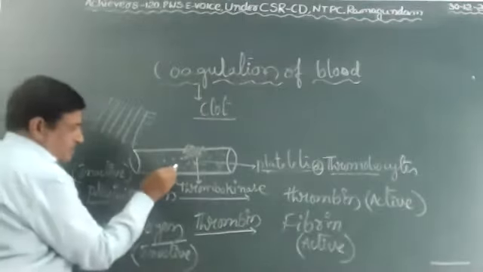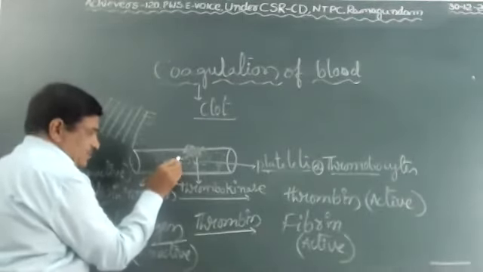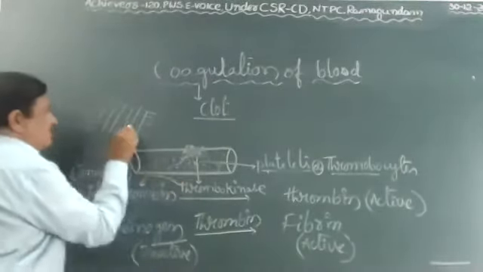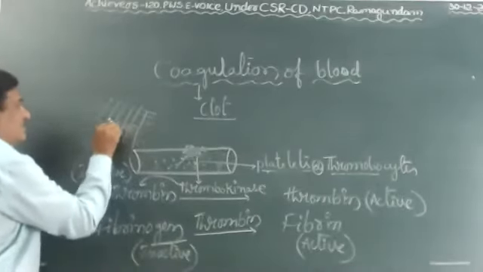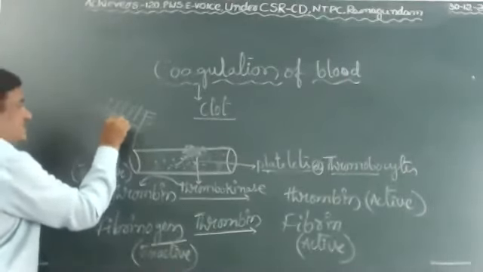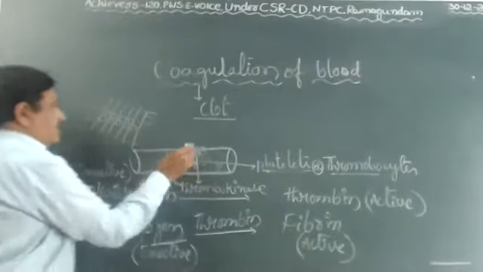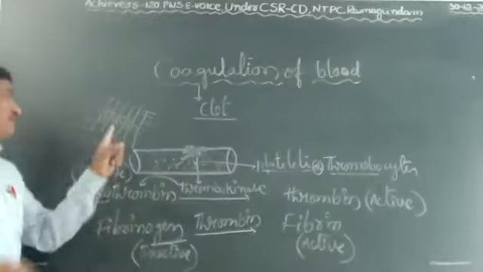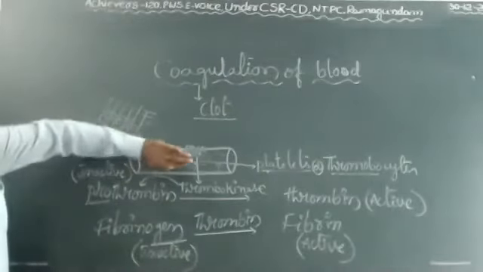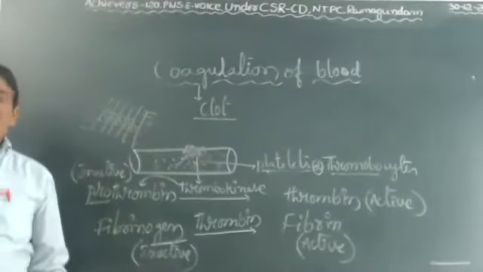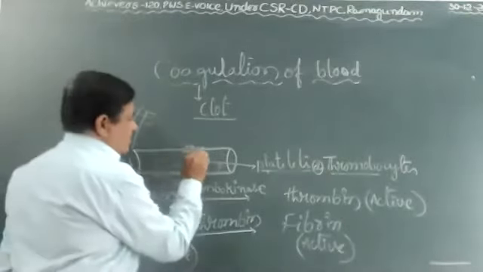Then what happened? Blood cells get stuck. All blood cells get stuck in between the fibers of fibrin. So the blood stops oozing out.